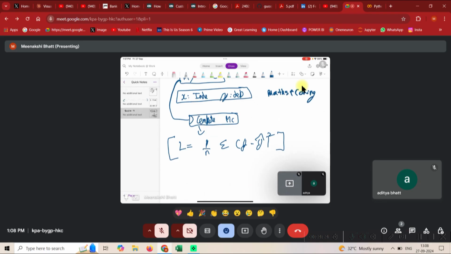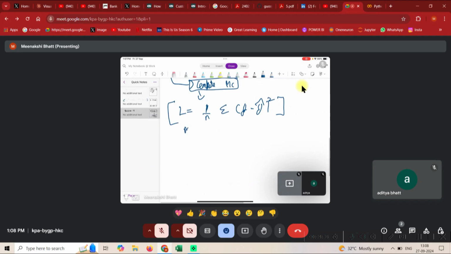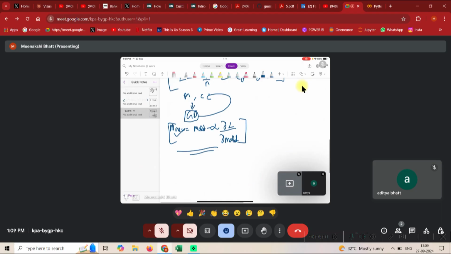So there is a lot of maths plus there is a lot of coding involved, but in the roles in which you would be going in, you would be probably just doing coding. But see, now you have this mathematical equation, so what we need to do is we need to find the optimal values of m and c. So guys, then the main part is you need to know what gradient descent is. So gradient descent is an algorithm that helps me find m and c in simple terms. So what is the formula for m and c? So m new is basically m old minus learning rate into rate of change of loss function with respect to m old. Okay, now guys, I'll tell you how we get this.